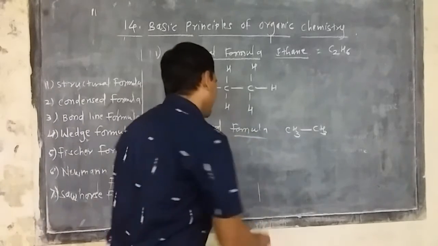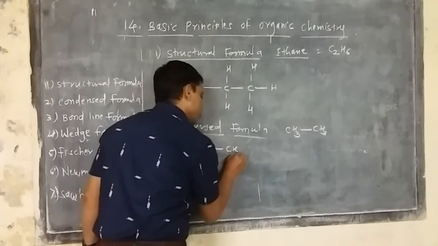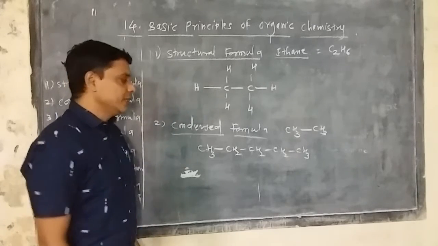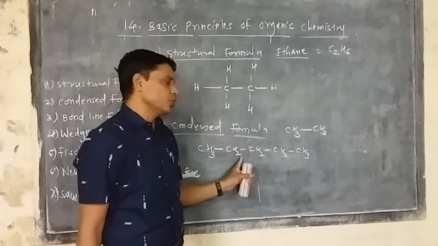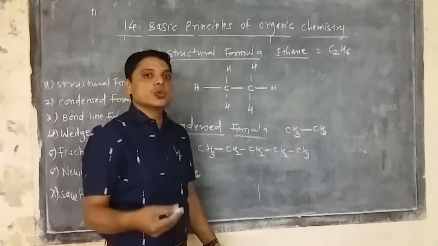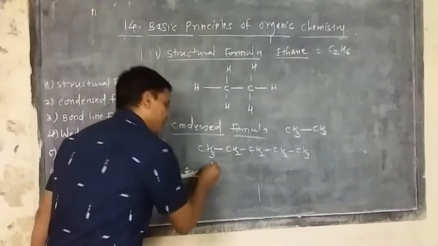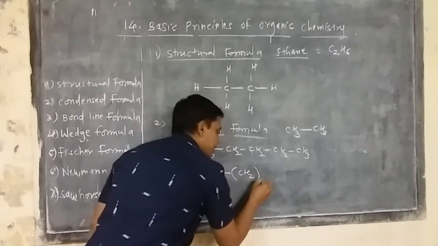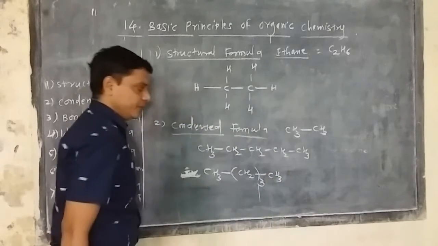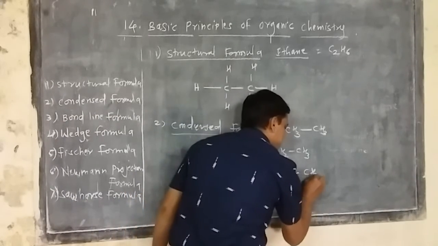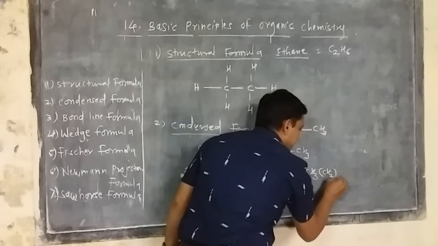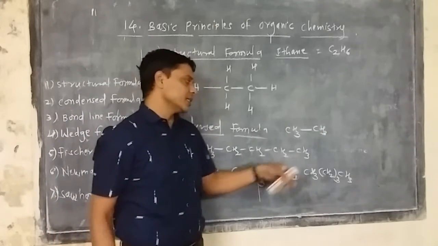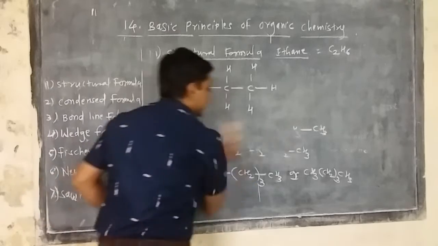Or in condensed formula, suppose CH3, CH2, CH2, CH2 and then CH3. What happens here is that a simple group, CH2, is frequently repeated. Those groups which are repeated are represented in brackets. So the condensed formula can be represented like this: CH3, CH2 thrice, then CH3. Or it may also be represented as CH3, CH2 with 3, and then CH3. This means the bond is not necessary to show. So this is the simple condensed form.